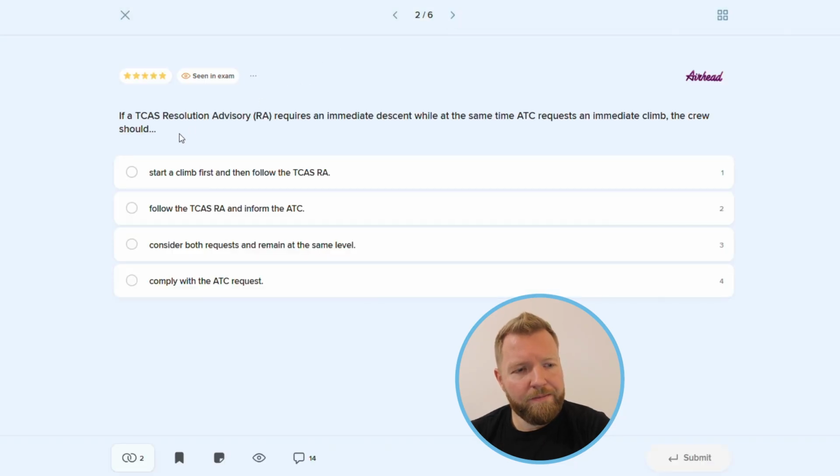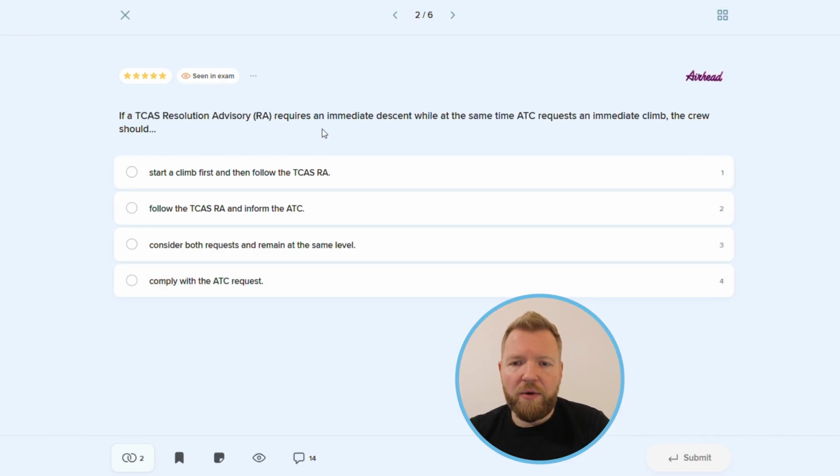Question number 2. If a TCAS resolution advisory requires an immediate descent while at the same time ATC requests an immediate climb, the crew should start the climb first and then follow the TCAS RA and inform the ATC, follow the TCAS RA and inform the ATC, consider both requests and remain at the same level, or comply with the ATC request.